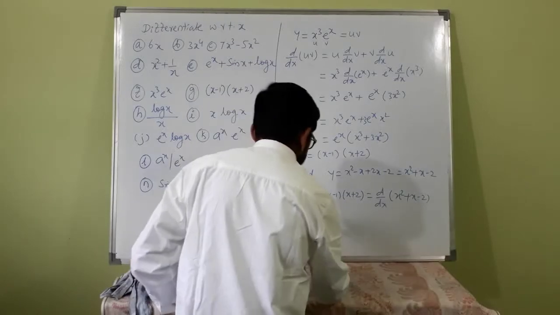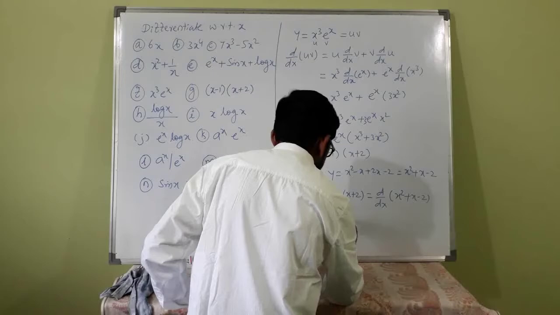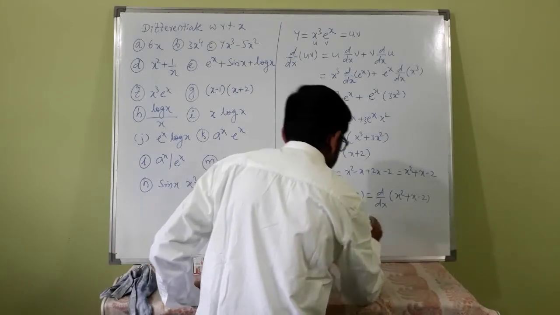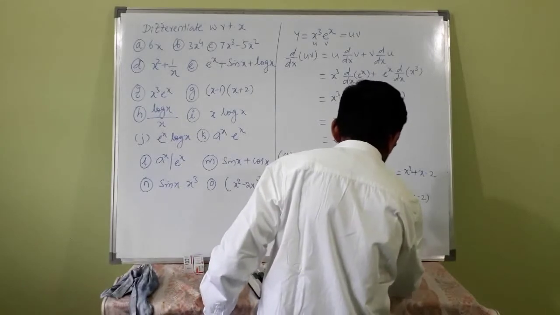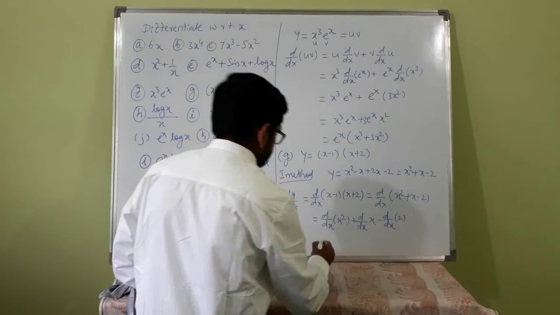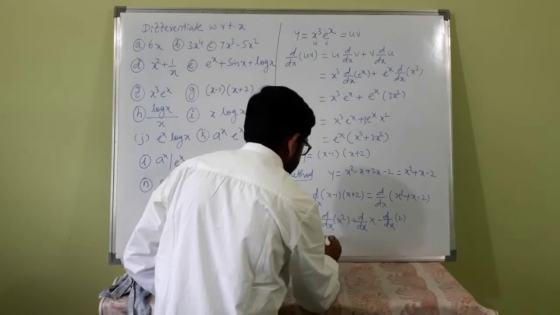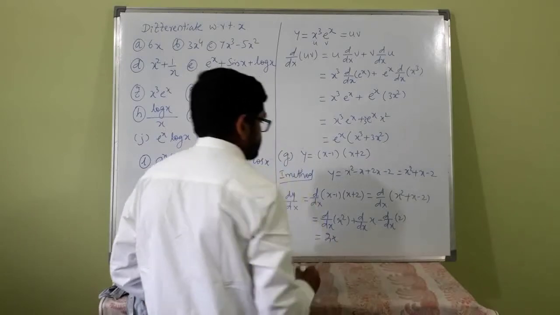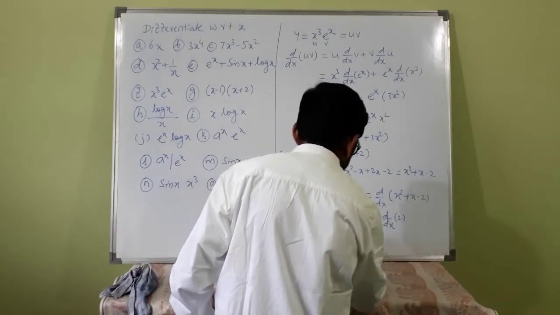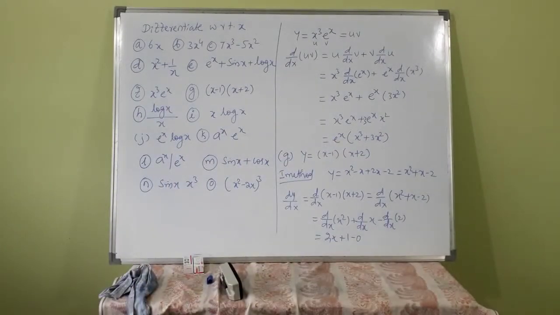See, what is this? d by dx of x squared plus d by dx of x minus d by dx of 2. d by dx of x squared is 2 times x raised to 2 minus 1, 2x. d by dx of x is 1. d by dx of constant is 0. 2x plus 1 is the required answer. Okay.